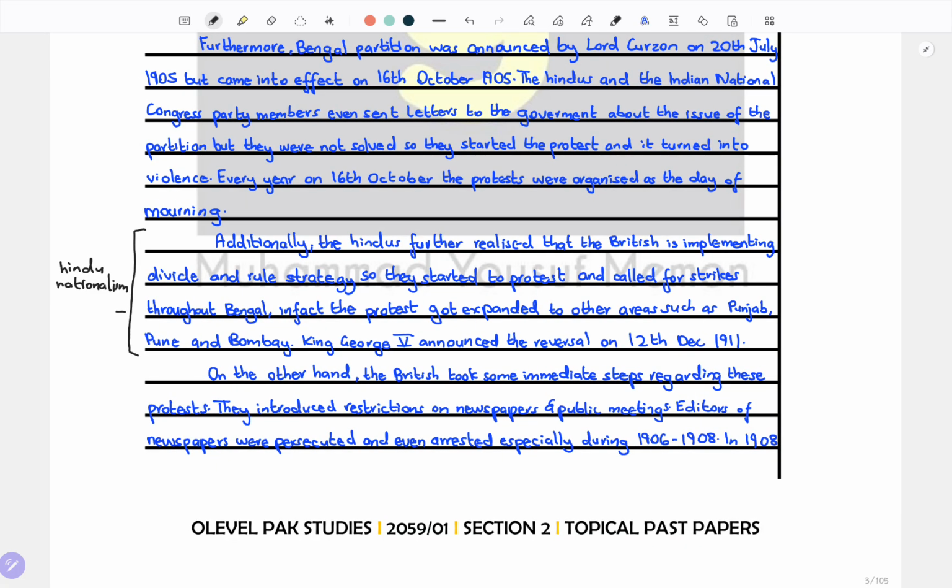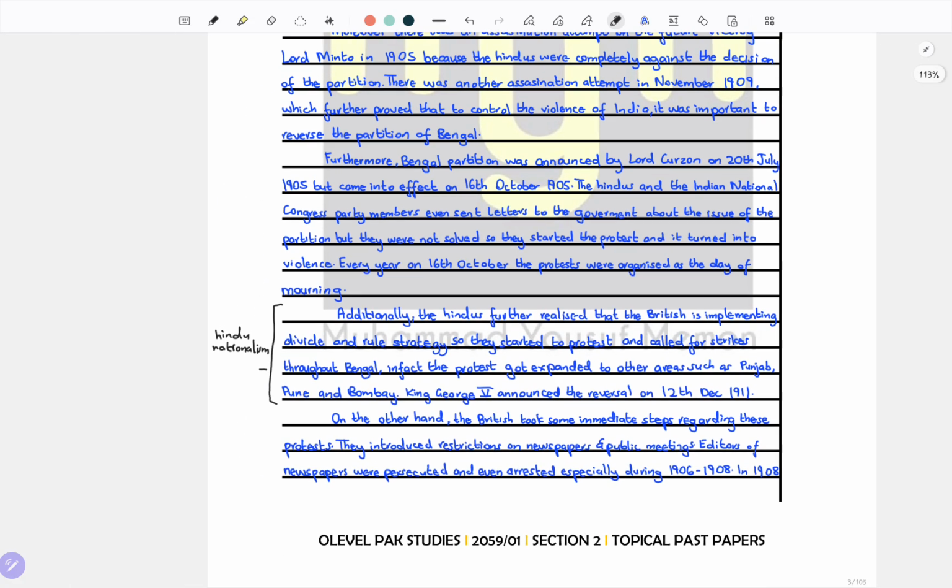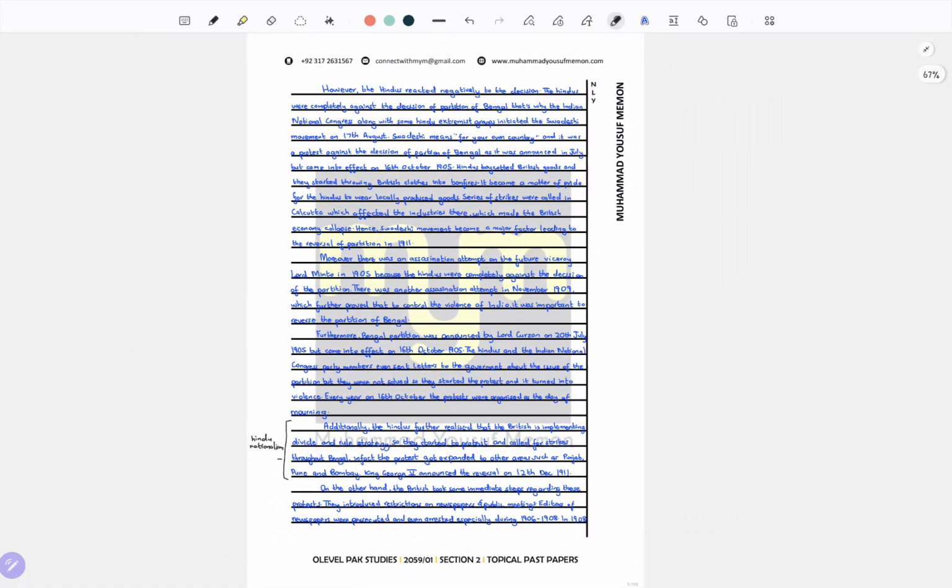On the other hand, the British took some immediate steps regarding these protests. They introduced restrictions on newspapers and public meetings. Editors of newspapers were persecuted so that they would only write whatever the British said, and the British basically got control of the press, and even arrested people, especially during 1906 and 1908. This was mainly a part of when the Hindu nationalism was decided.